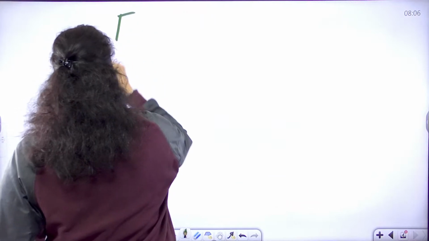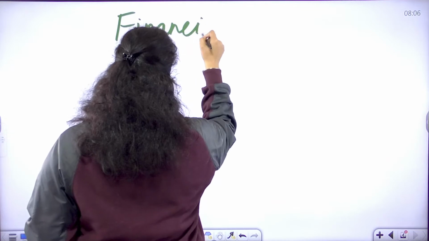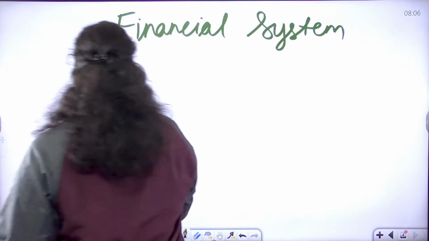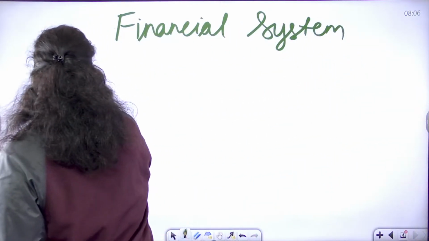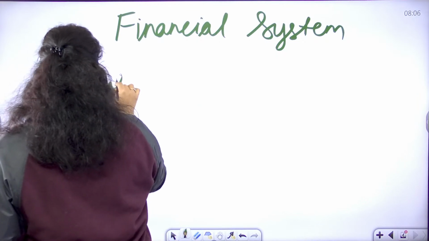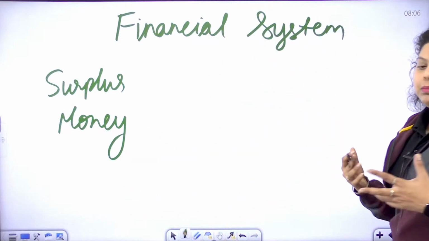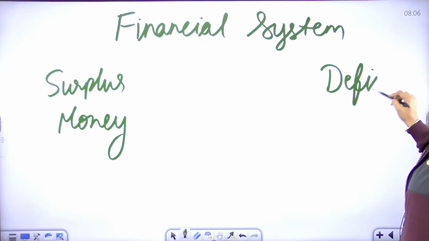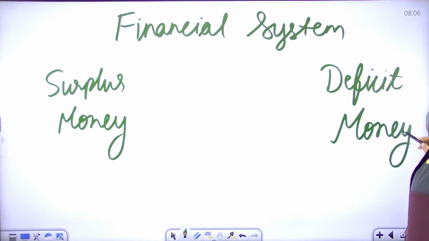A financial system is simply a system in which exchange of funds is done. There are certain persons who have surplus money, and there are certain persons who have a deficit of money.